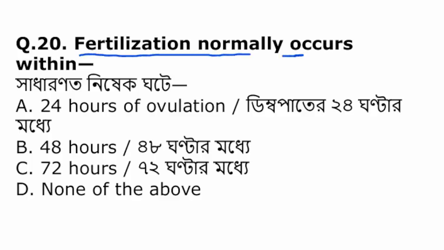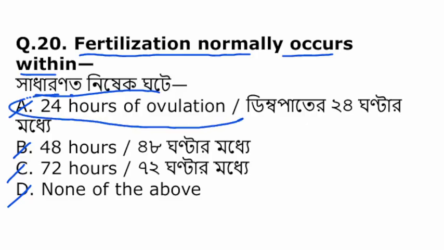Fertilization normally occurs within, 24 hours of ovulation, 48 hours, 72 hours, or none of the above. Fertilization normally occurs within 24 hours of the ovulation.